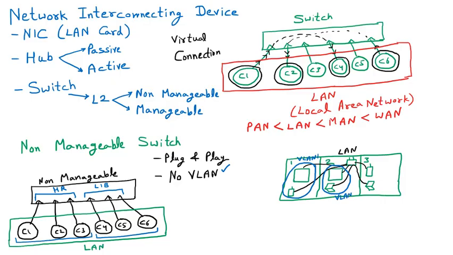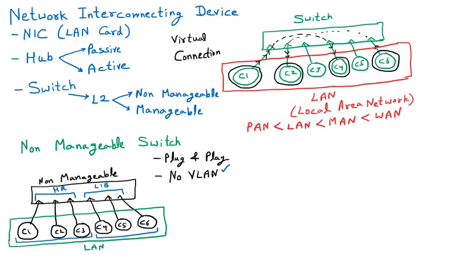VLAN means virtually I am saying. Actually they are the part of one particular home and one network. And this is VLAN 3. So if I want that they should create separate networks, but they are actually part of one main network, that is not possible with the help of the non-manageable switches.